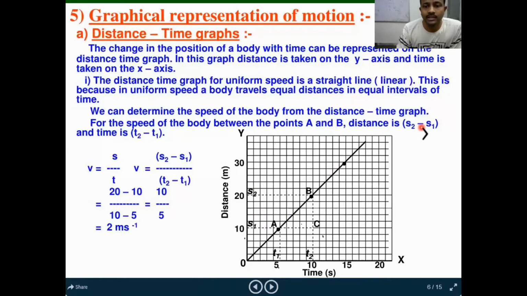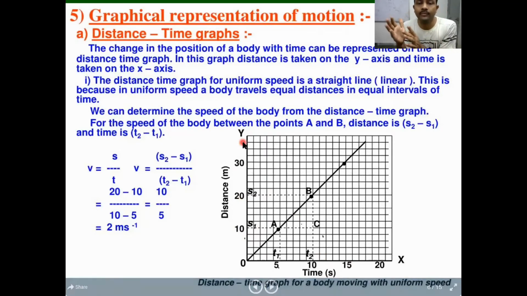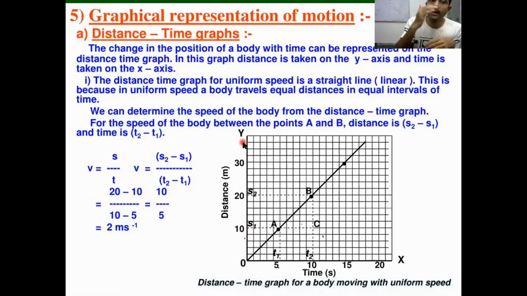So what will it indicate? Suppose this is 0 to 5 seconds. Within 5 seconds, you cover 10 meters distance, right? Next to 10 seconds, again you cover the 10-meter distance, right? From 10 to 20, and next you move again 20 to 30, and each 5 seconds of time, how much distance are you covering? 5, 5, 5 meter covering. That means you are covering equal distances in equal intervals of time. So that means you are moving with uniform motion. So in this case, you are moving with uniform motion.